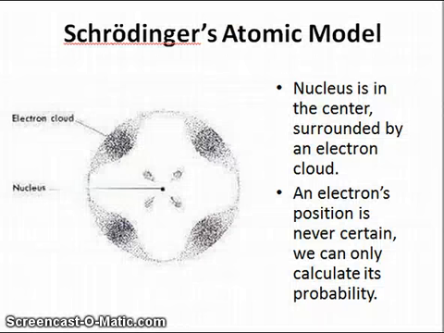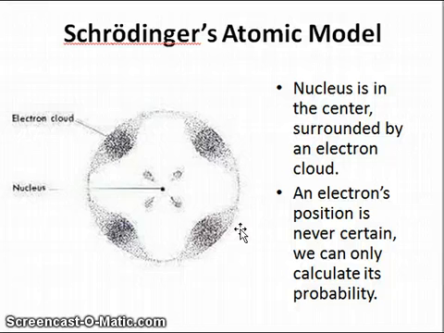Based on that, here we have Schrodinger's proposal for the atomic model. We have a nucleus which is in the center, and this nucleus is surrounded by an electron cloud. So we totally dismiss the orbital. Now we have a cloud, and the cloud represents the probability of finding the electron in a certain position. Now we will never know for sure where the electron is.